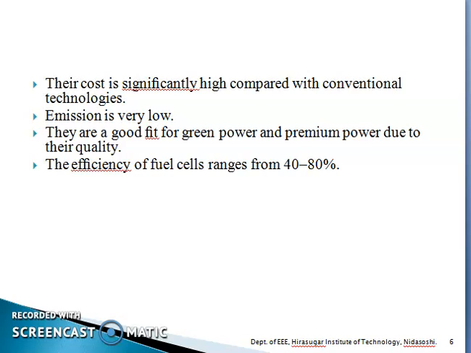The cost is significantly high based on the cost of the fuel cell. With respect to the conventional technologies, the cost of the fuel cell is very high, and as far as emission is concerned, it's very low. But they are a very good fit for green power and premium power due to their quality. Fuel cell quality is very good, and the power quality is also very good.